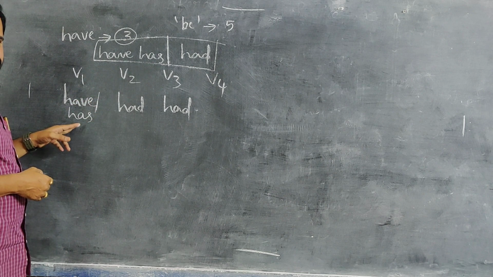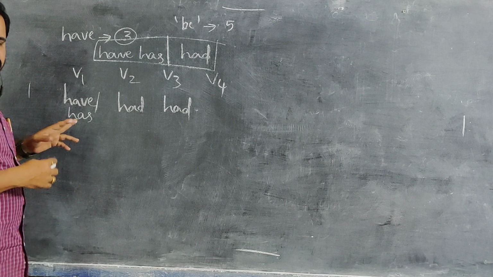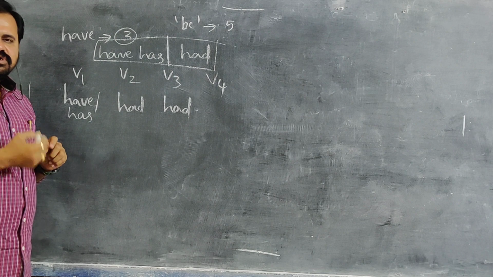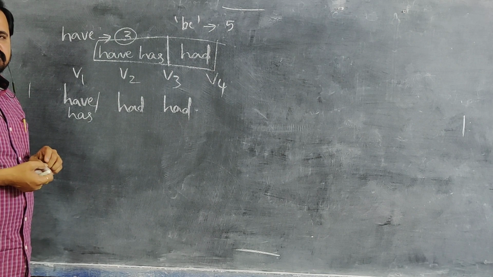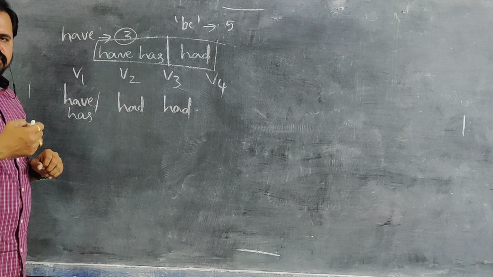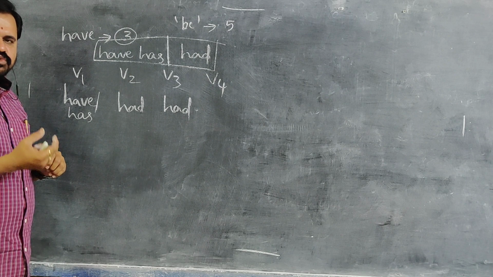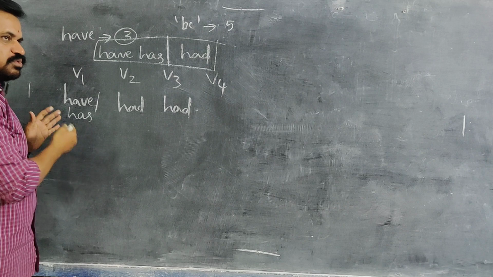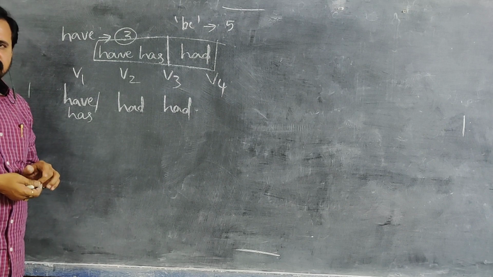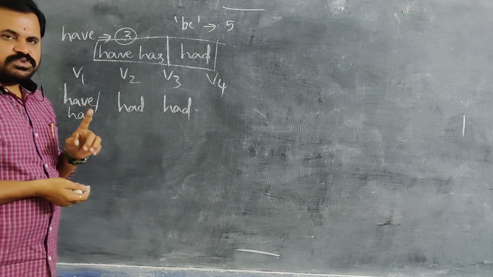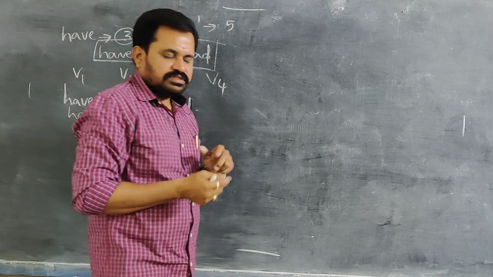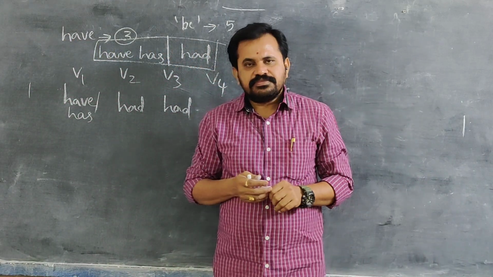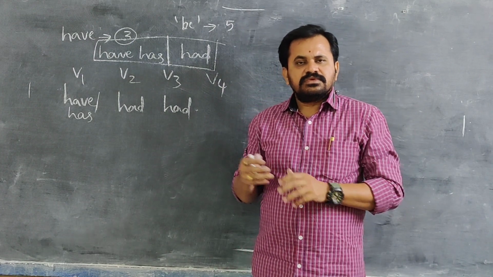Means in this, for which word we have to add ing? To know that, already I said, the verb is showing in 2 or 3 words in the present tense V1. That verb should have the base form, the root form of the verb.